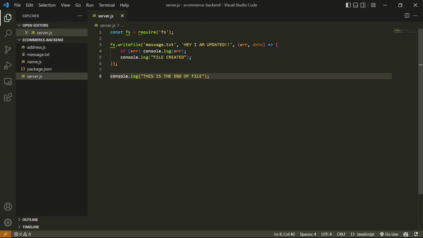Let's talk about promises now. So what exactly is a promise? A promise is basically a method which we use to call something after an async method. Our compiler does not wait for the async methods, but in the case where we want to execute something after that async method only, we can use promises.